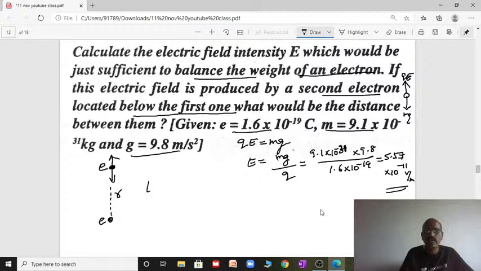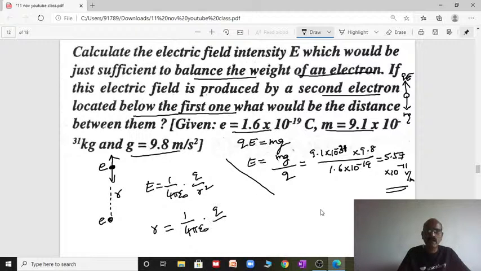Now we know electric field equal to 1 by 4 pi epsilon naught, Q by R square. The distance we need to find, and we already know the electric field. So from that, bring R square up and exchange it with E. R square equal to 1 by 4 pi epsilon naught, Q by electric field. That's it. R equal to square root of that.